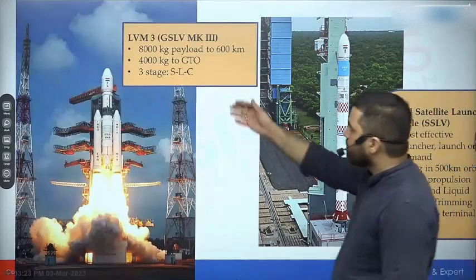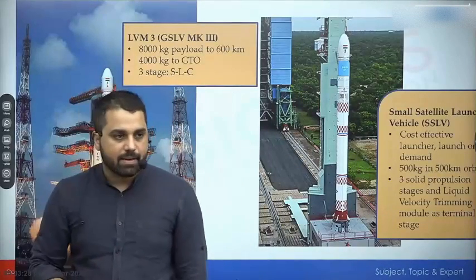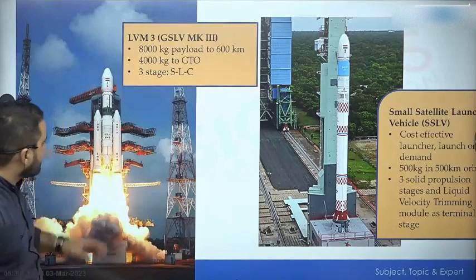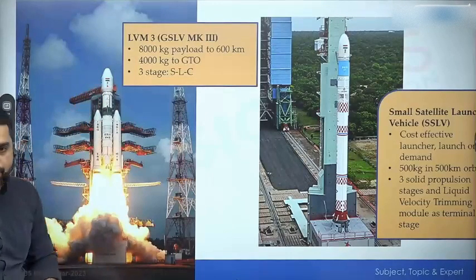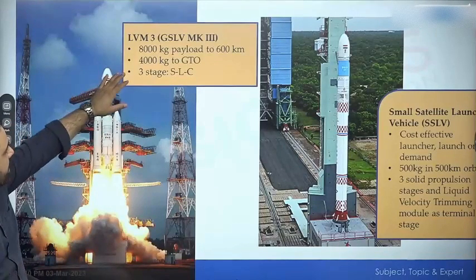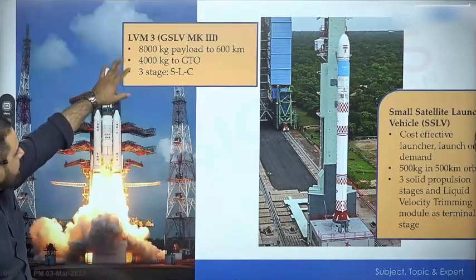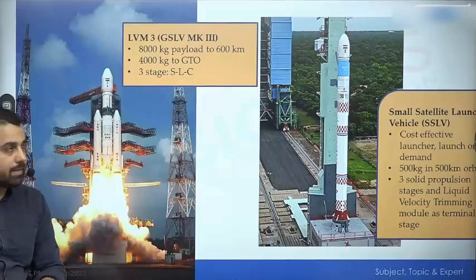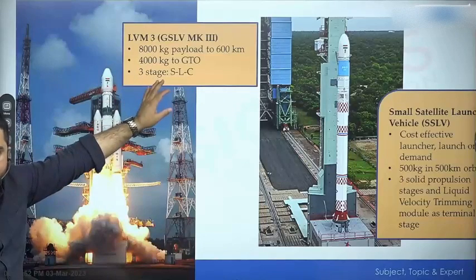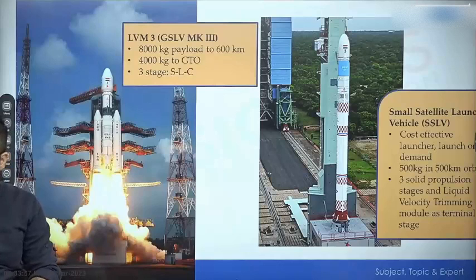So ISRO made this rocket called GSLV MK3, which was an upgradation of GSLV MK2. Very similar to GSLV MK2 in the sense that this also has 3 stages, solid, liquid and cryogenic stage. But compared to GSLV MK2, इसका जो capacity है, that is 4000 kg into geosynchronous transfer orbit and 8000 kg into lower Earth orbit. Now why we have renamed it? So the same GSLV MK3 now has been renamed as LVM3. तो ये भी पता होना चाहिए कि LVM3 and GSLV MK3 same है.